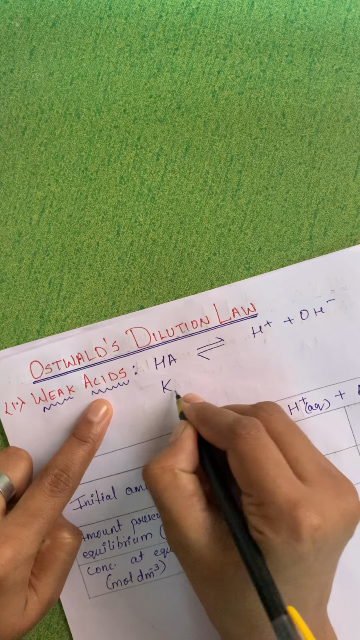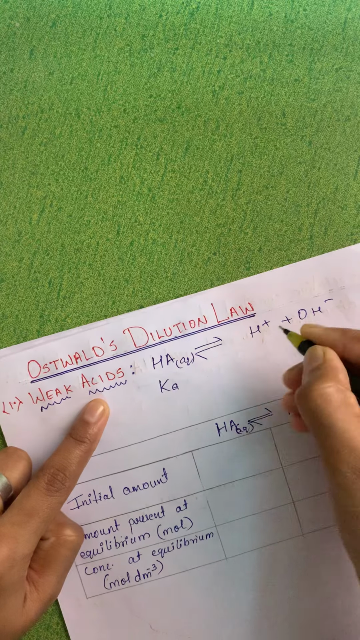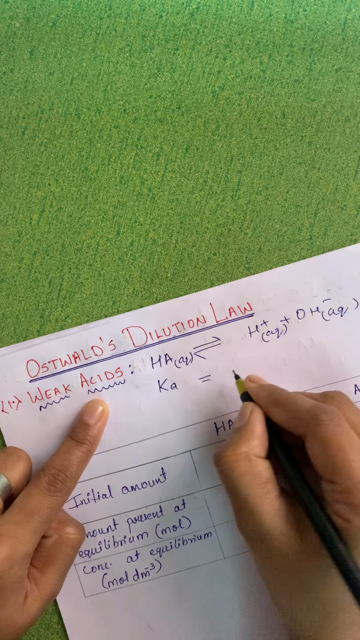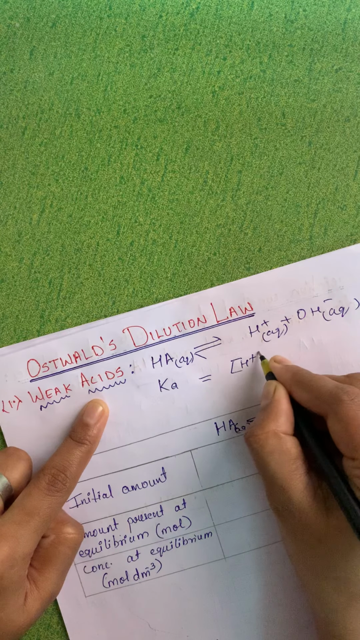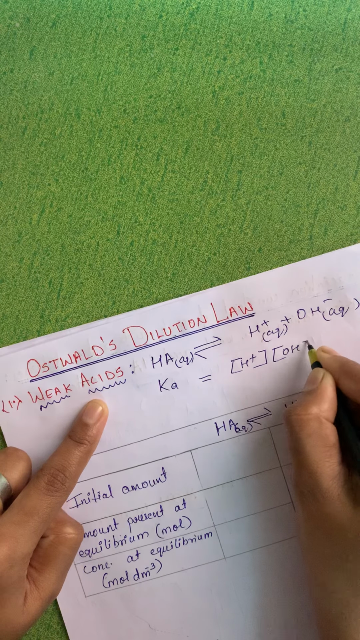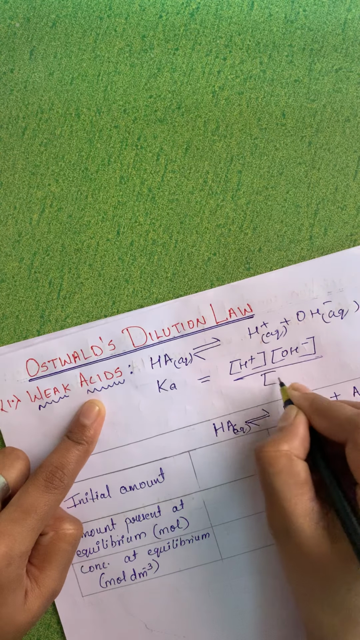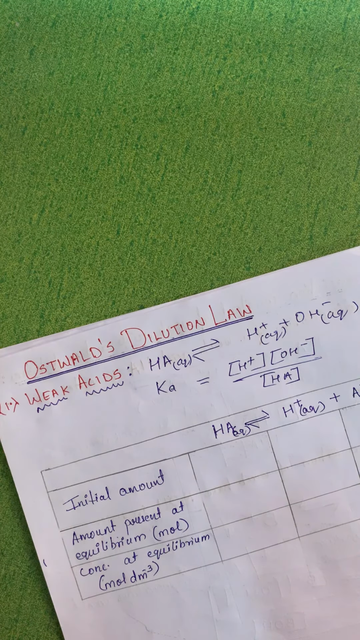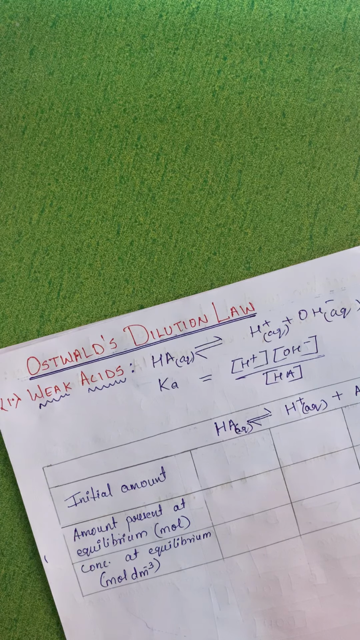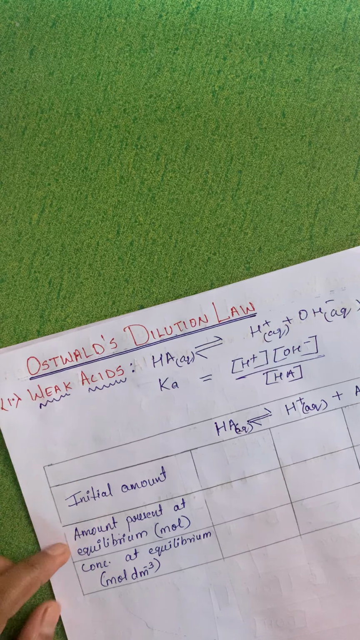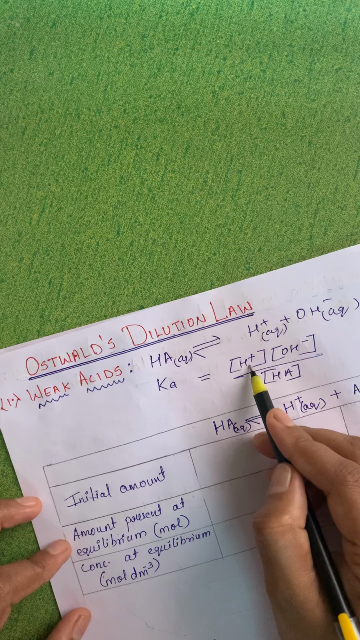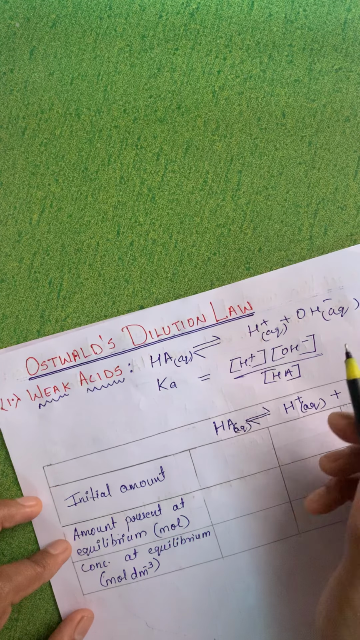It is given by Ka. Everywhere you have to write down aqueous. Please don't forget to write this thing. Okay, so Ka will be nothing but concentration of H plus into concentration of A minus upon concentration of HA. Okay, now please understand, we have to find out a relation. Here we have to put some value in place of the molar concentration.